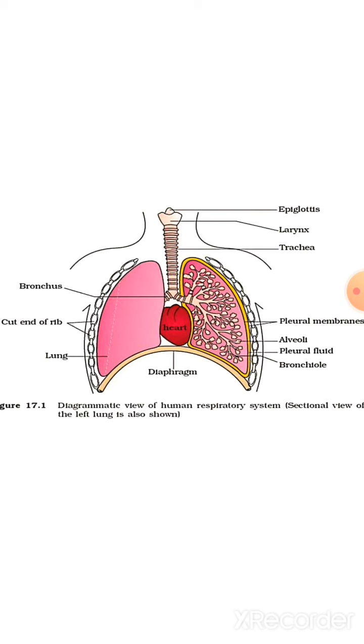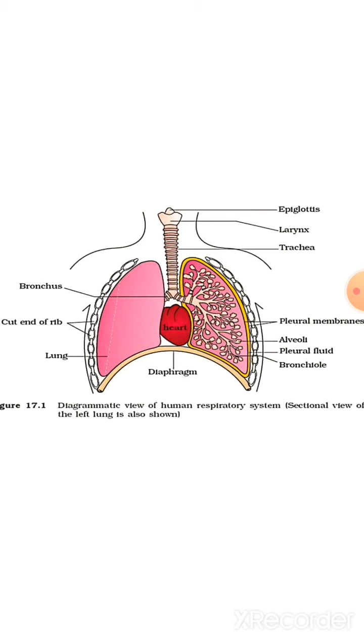And these lungs are covered by a double-layered pleura with pleural fluid between them. You can see the pleural fluid in the diagram, the pleural membrane. So they are covered with the pleural membrane, and this membrane is filled with fluid, and this fluid is known as pleural fluid.